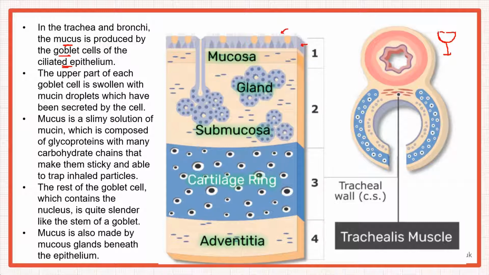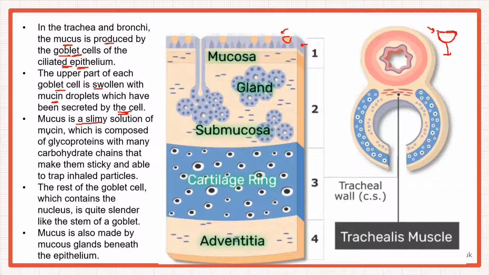Then you can look at the mucosal lining, and then you can look at the glands. These glands also secrete mucus, as do the goblet cells. So in the trachea and the bronchi, the mucus is produced by the goblet cells of the ciliated epithelium. The upper part of each goblet cell is swollen with mucin droplets which have been secreted by the cell. So this is the upper part, which looks swollen, with mucin droplets secreted by the cells.